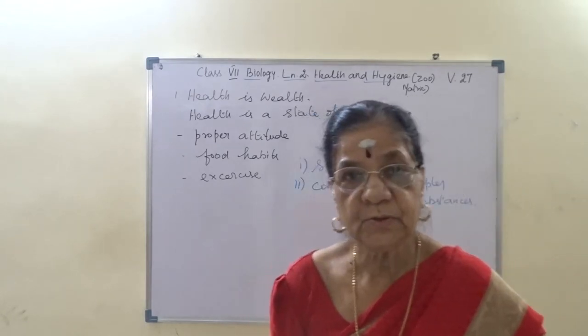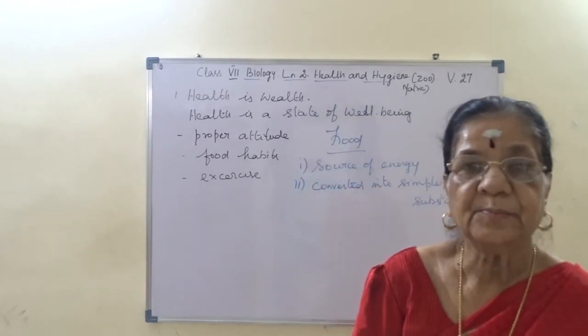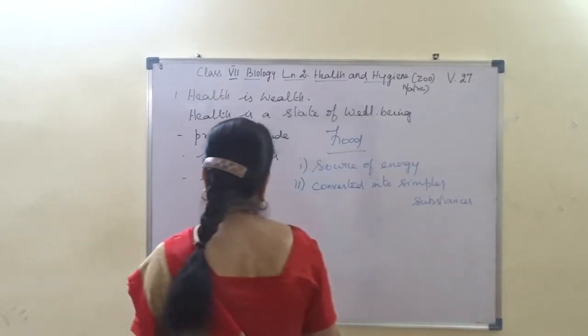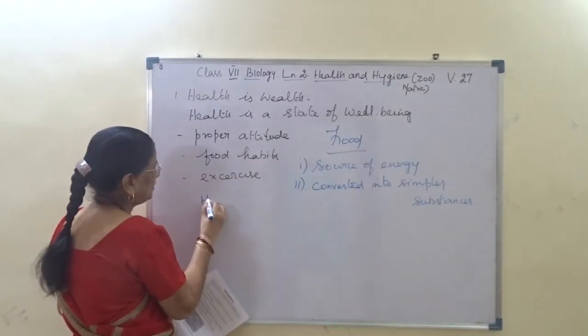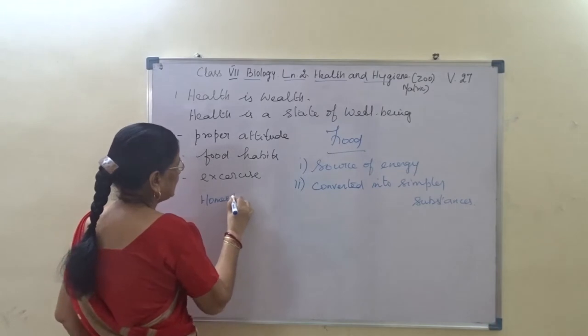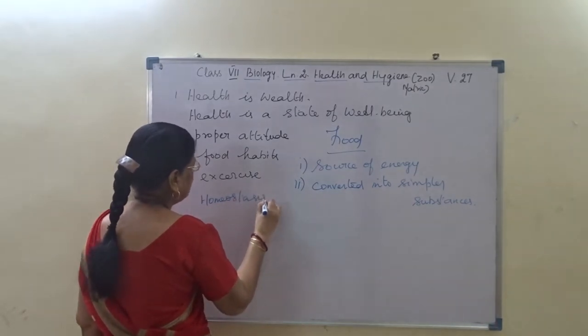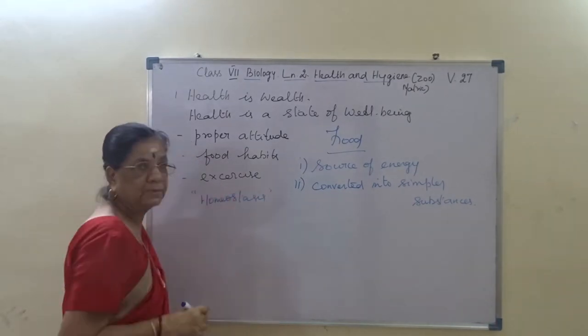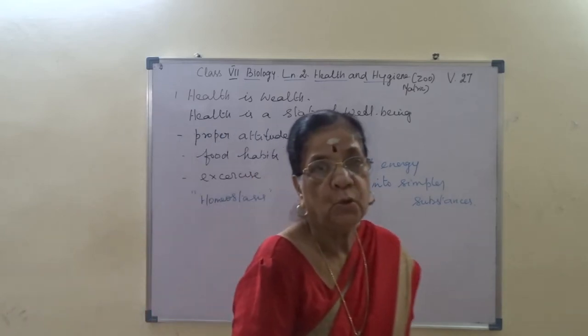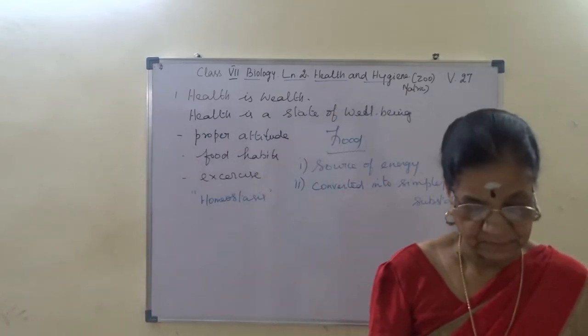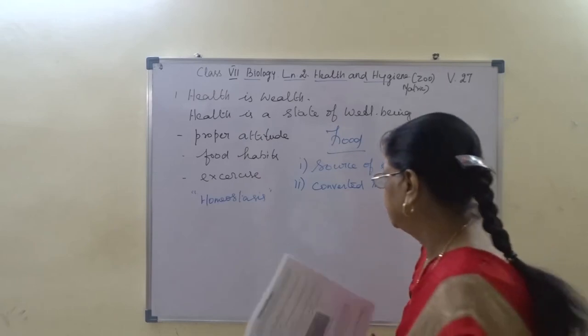I hope you are able to follow this. Now this maintaining internal condition, maintaining the internal environment, is known as homeostasis. Right?